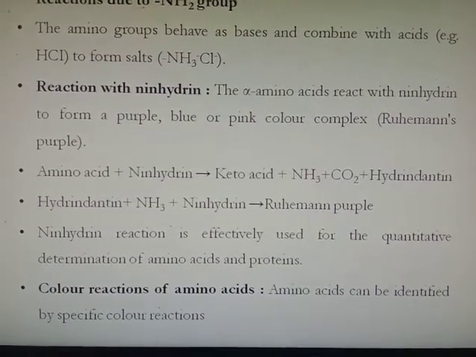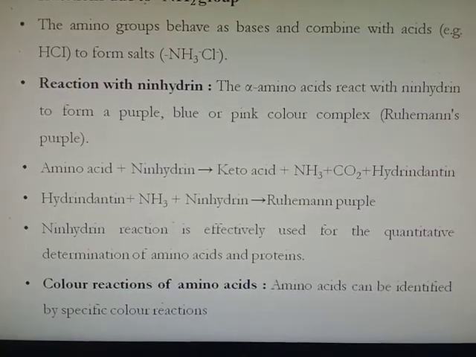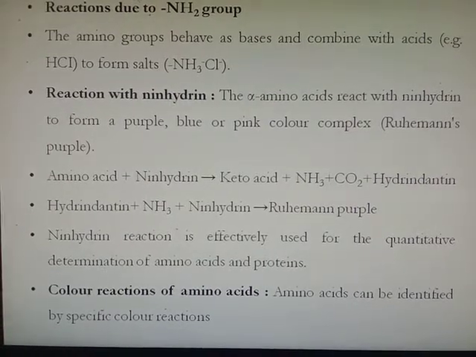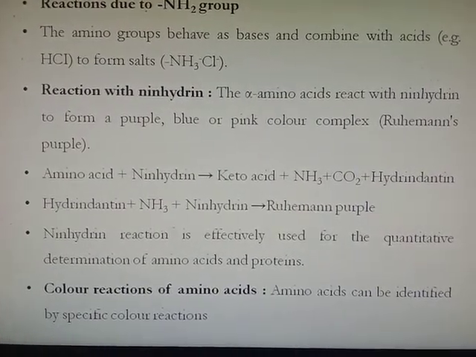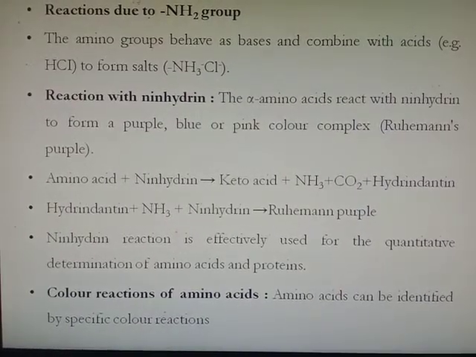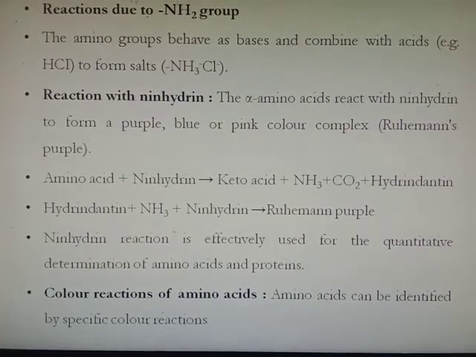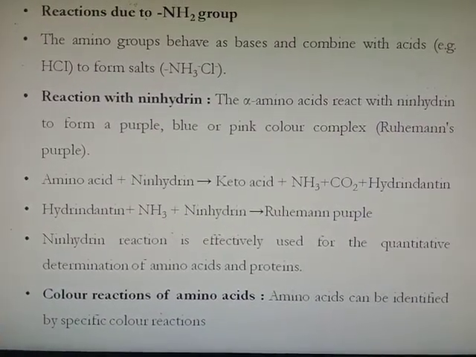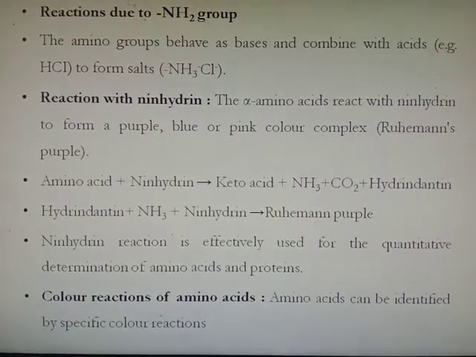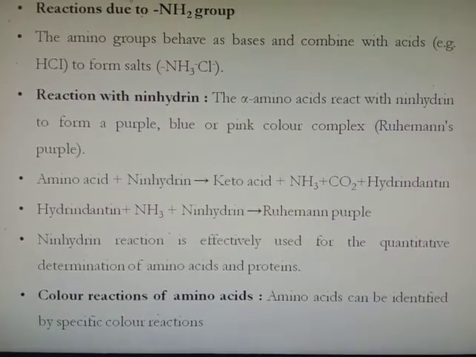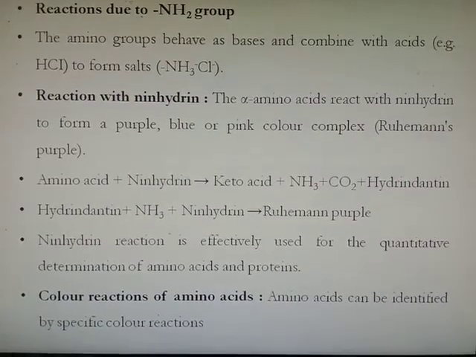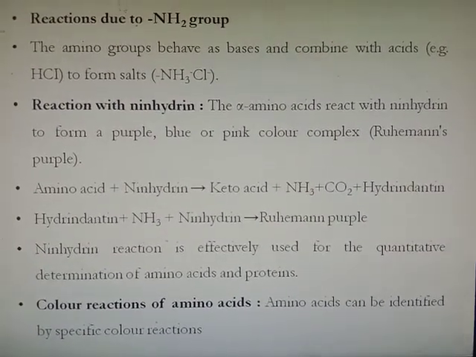So the explanation of this reaction is: amino acid reacts with ninhydrin to produce keto acid plus ammonia plus carbon dioxide plus hydrindantin. Then the hydrindantin again reacts with ammonia plus another molecule of ninhydrin to give Ruhemann's purple color. The ninhydrin reaction is effectively used for the quantitative determination of amino acids and proteins in a given sample. Then, color reaction of amino acids. Amino acids can be identified by specific color reactions that we will see in a practical.